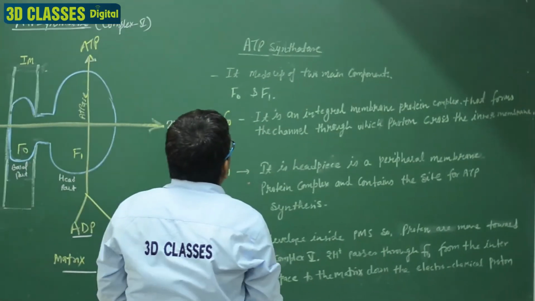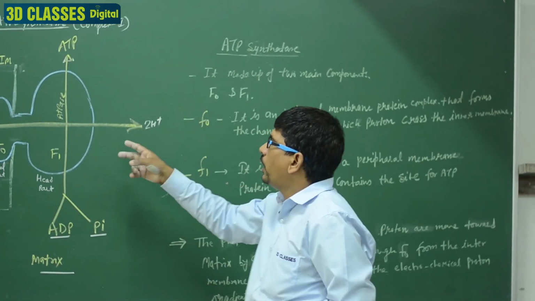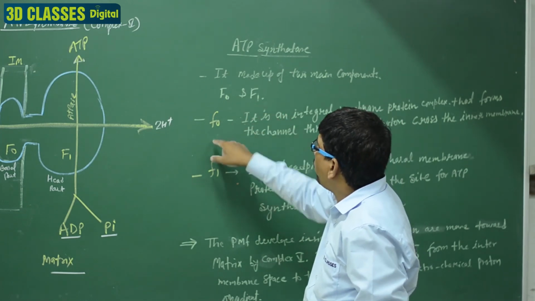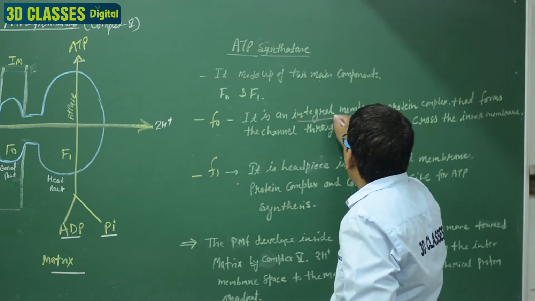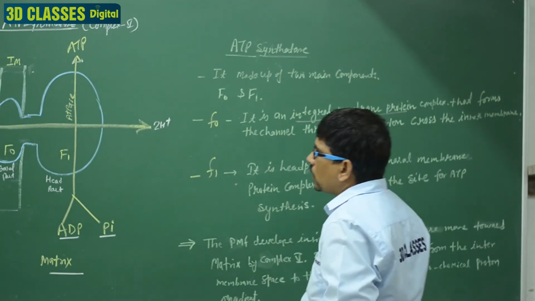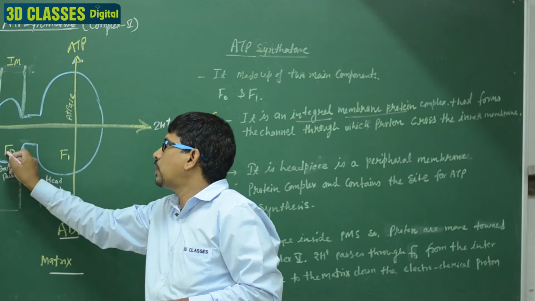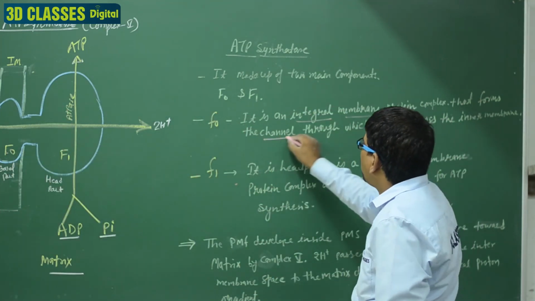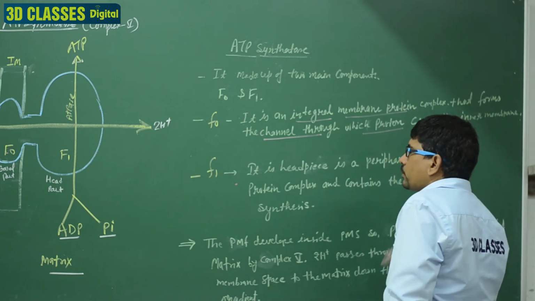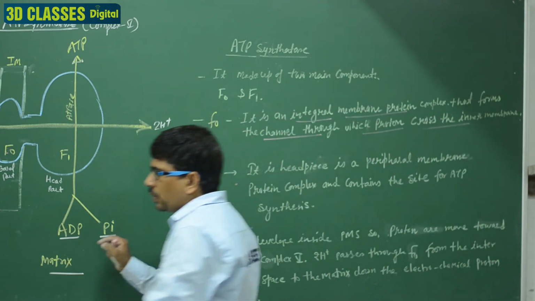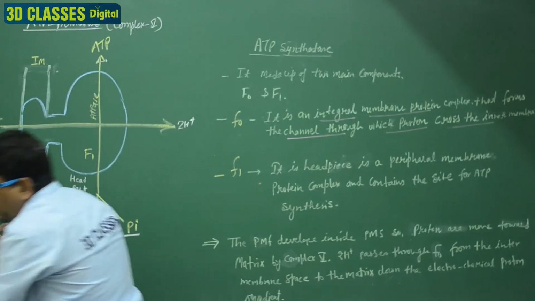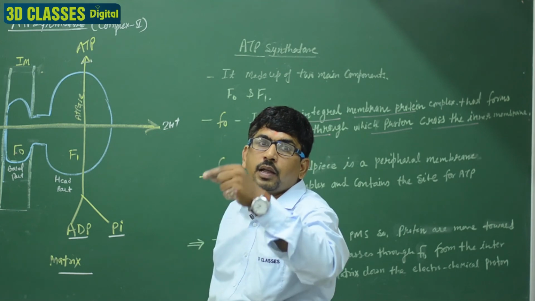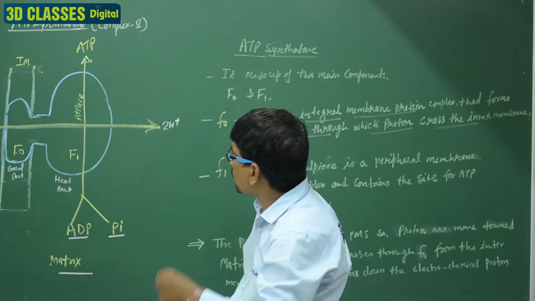It is made of two main components. The first one is F0. F0 is an integral membrane protein. Integral means it is embedded inside the membrane. The integral membrane protein forms the channel through which protons cross the inner membrane. It makes a channel, see, here it is, and by this channel the protons move from the PMS to the matrix. Clear?